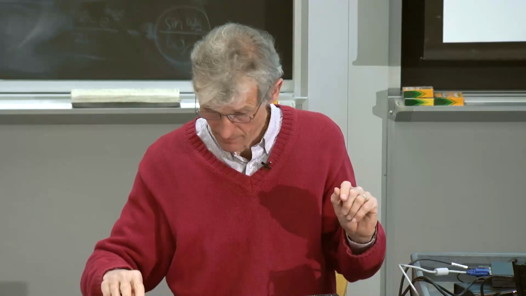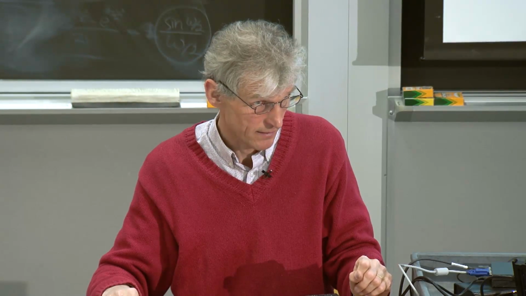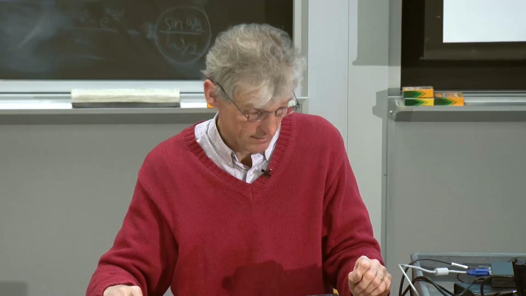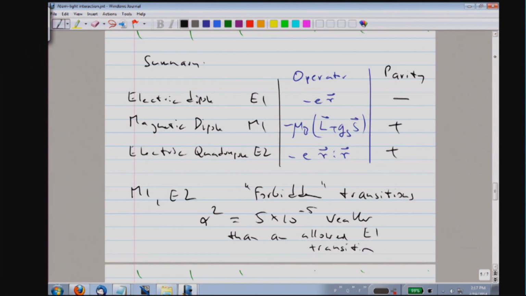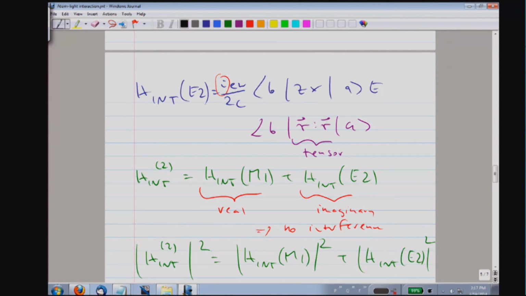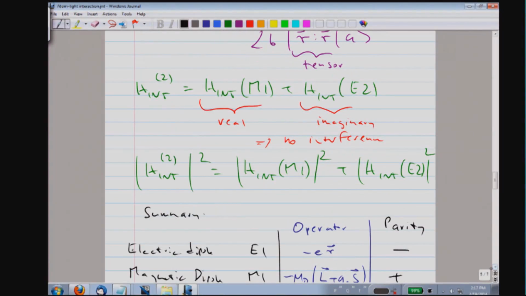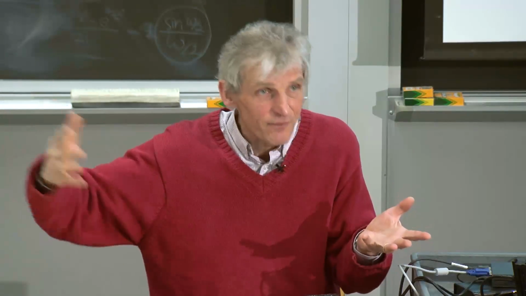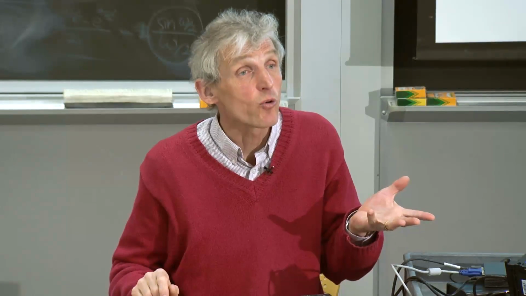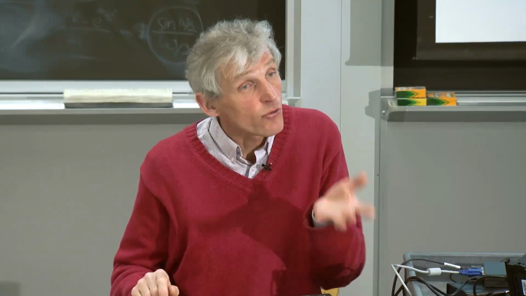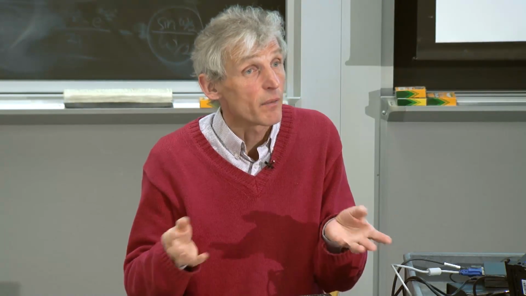Yes? So what's the actual meaning of interfering two different Hamiltonians? Like you wrote the square of Hamiltonians and then... No, I meant actually the square of the matrix element. I will talk about it in the next lecture when we discuss Fermi's golden rule. The transition strength in Fermi's golden rule is proportional to the square of the matrix element. But now you would ask the question, could we have some interference between the two different processes?